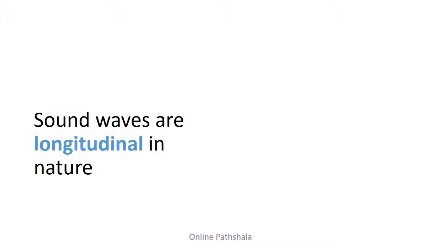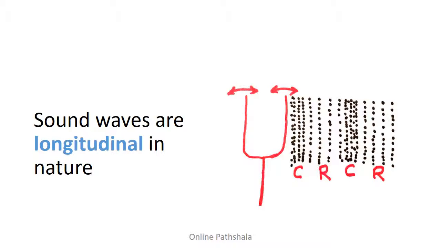Now looking at the second property of the sound wave, the sound waves are longitudinal in nature. What do we mean by this? All it means is that the particles of the medium oscillate in the same direction in which the sound wave is traveling. So if we look at the diagram for sound wave that we looked at in the previous video, it shows the sound wave travels as compressions and rarefactions, right?